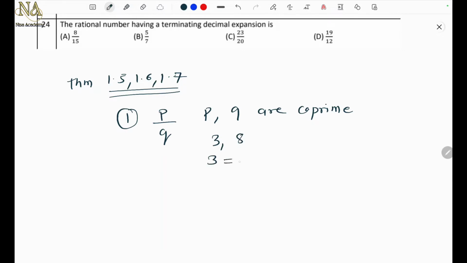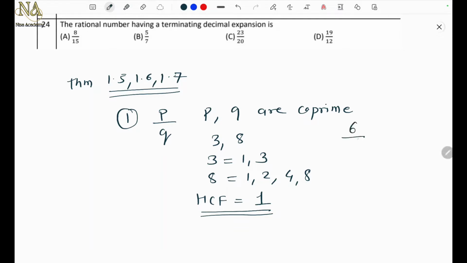So what are the factors of 3? 1, 3. What are the factors of 8? 1, 2, 4, 8. So tell me, what is the highest common factor here? Yes, it is 1. Right? So first thing you have to check is whether p and q of the rational number are co-prime. But if they are not co-prime, you have to reduce it so that p and q become co-prime.